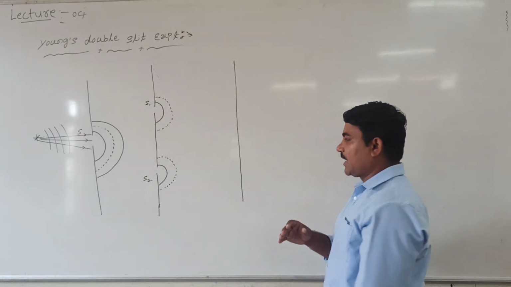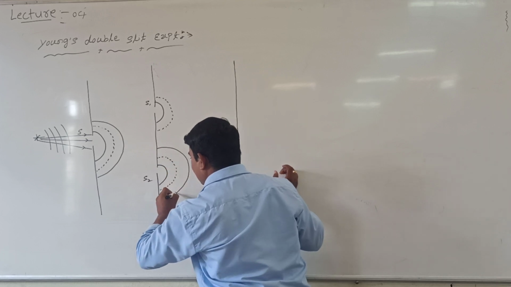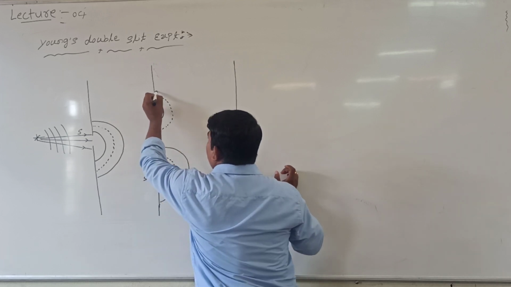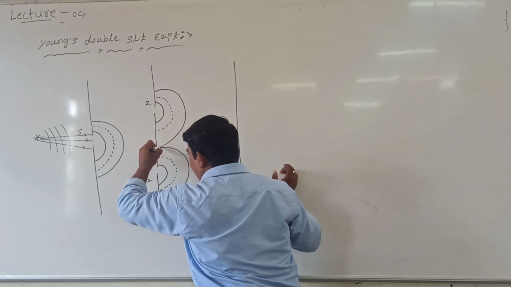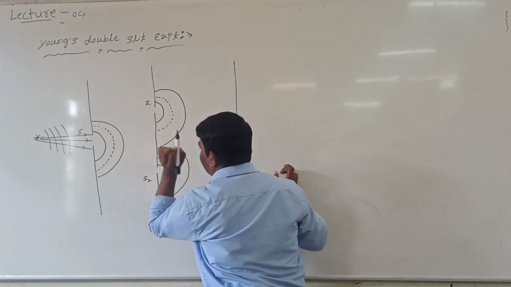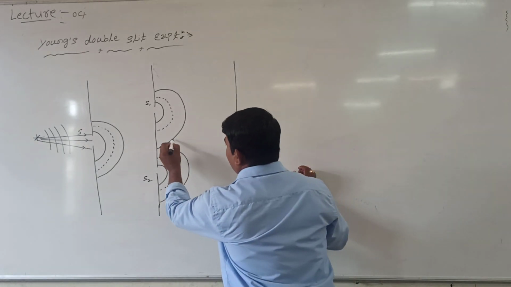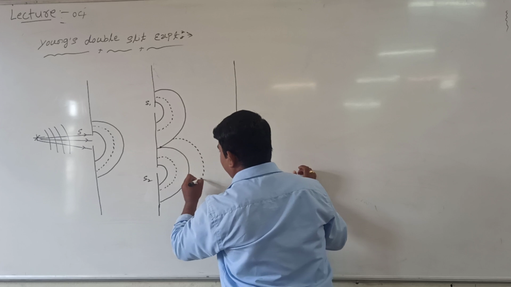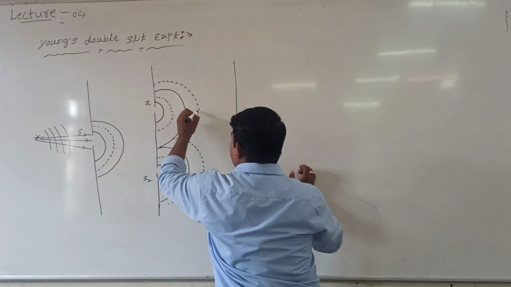Then again one more wavefront from S2 like this, and that wavefront from S1, such that those wavefronts overlap each other. These wavefronts overlap each other. Again, this is one wavefront emerging from this point, and again from this point one more wavefront will come in this fashion.